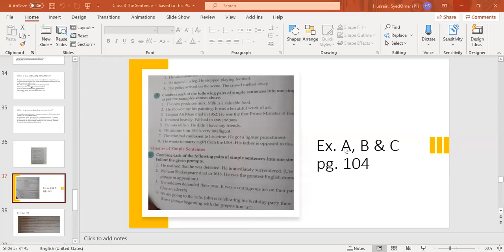Good. Now, Fatma, do the 9th one. Rover passed away in a road accident last evening. Rover was my pet dog. Use a phrase in apposition. Apposition, I have told you that you have to put 2 noun phrases together. Like I've told you, Miss Sobia, our English teacher. That is a phrase in apposition. Rover, my pet dog, passed away in a road accident last evening. Very good. That is correct.